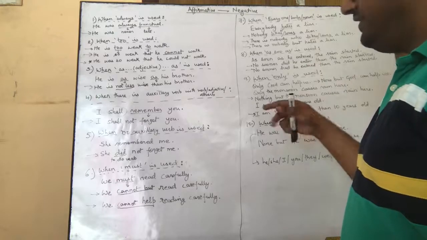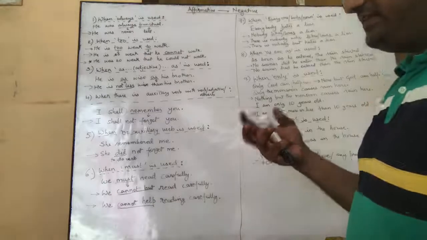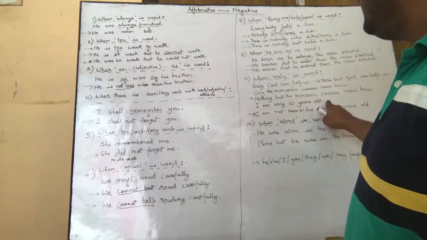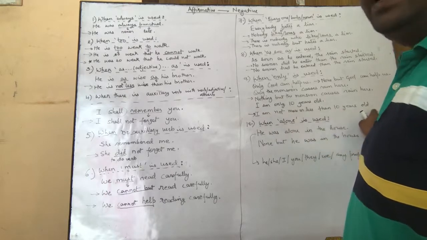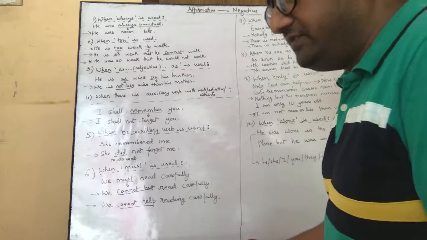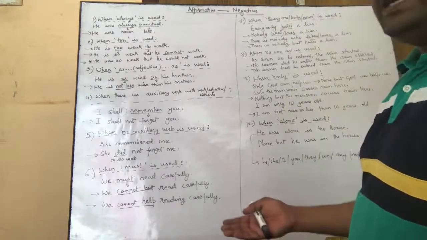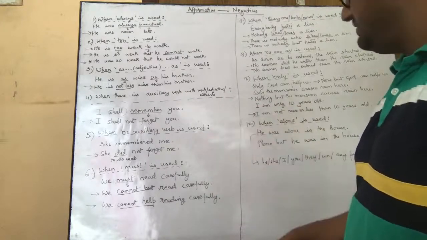The third way is that when you are trying to express a quantity of something, a specific number of something. Like for example, I am only 10 years old. So this is transformed as I am not more or less than 10 years old. Another example of this would be I have only 5 cars, right? So it will be transformed as I have not more or less than 5 cars.